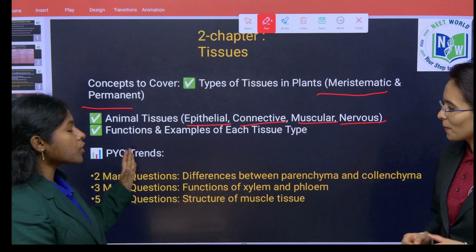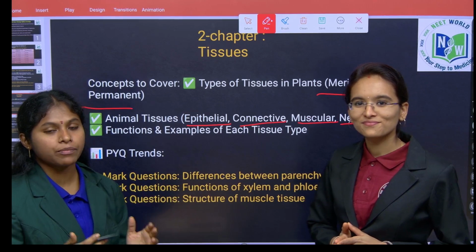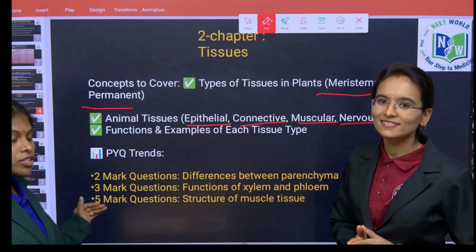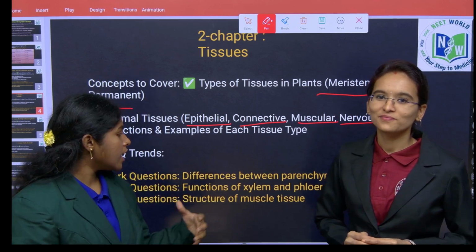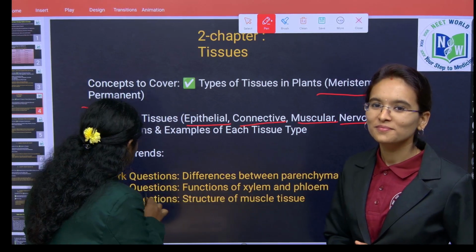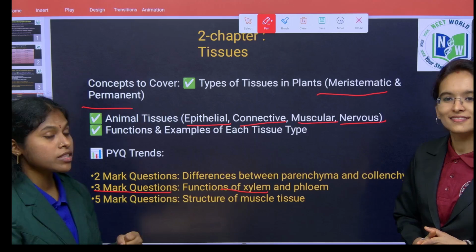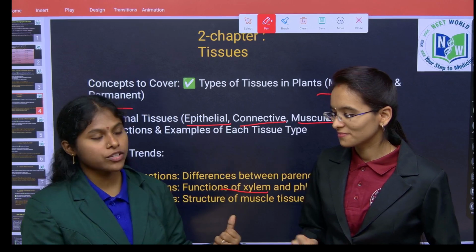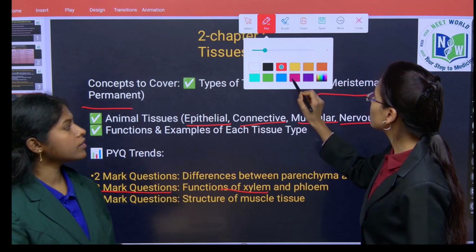Based on previous year question trends, we have categorized the most common questions coming in the examination. They come as 2 marks questions, 3 marks questions, and 5 marks questions. Mostly in 2 marks questions, they ask about differences, like differences between parenchyma and collenchyma. Next, in 3 marks questions, they ask about the functions of xylem and phloem. Next, in 5 marks questions, they ask about muscle tissue. If required, we have to draw diagrams for these questions also. So children, next, it also includes the 5 marks question.